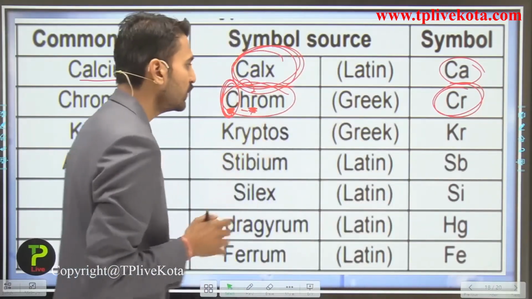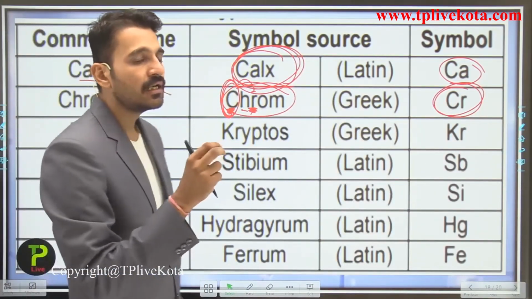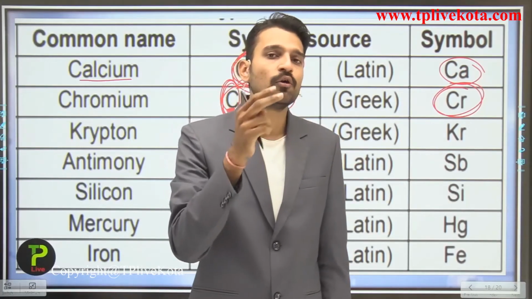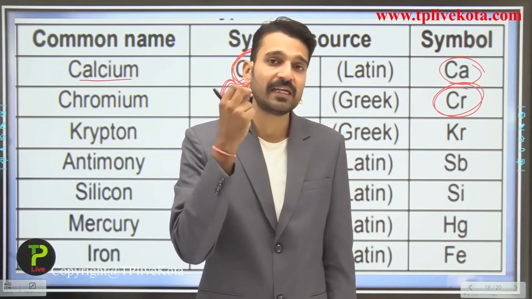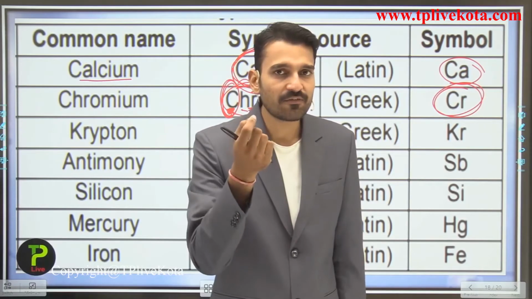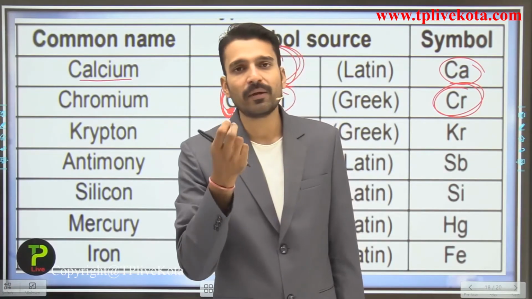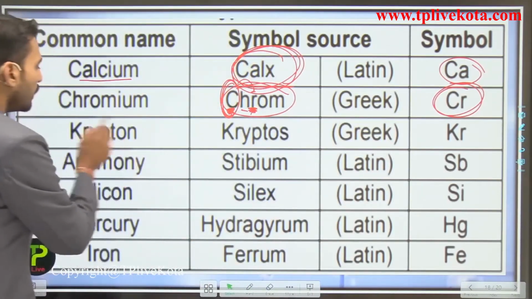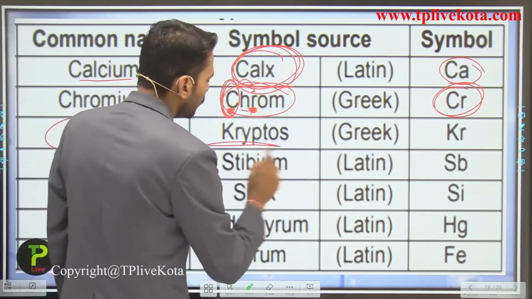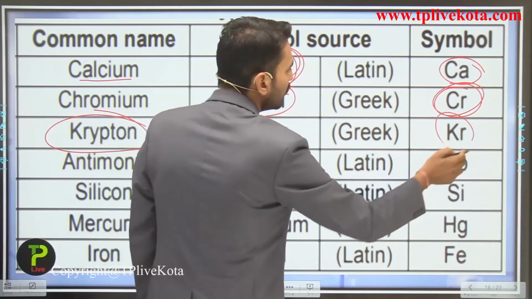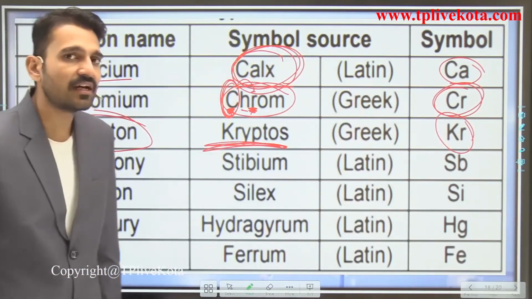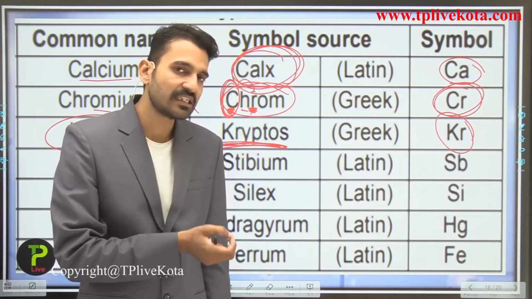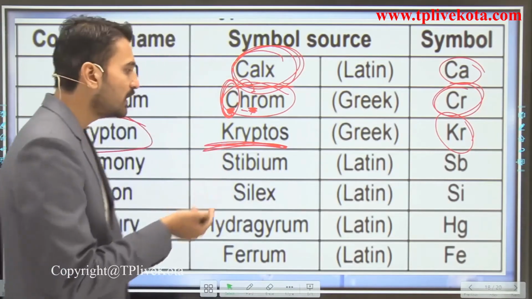Remember this, students: we are not only taking the first 2 letters. We are taking the first alphabet, or the first letter, followed by any other alphabet or letter. So talking about krypton, it is taken from kryptos, and its symbol is Kr. So these are some of the languages from which the names are taken: either the English language, the Latin language, or the Greek language.